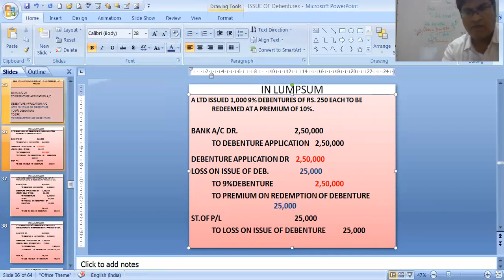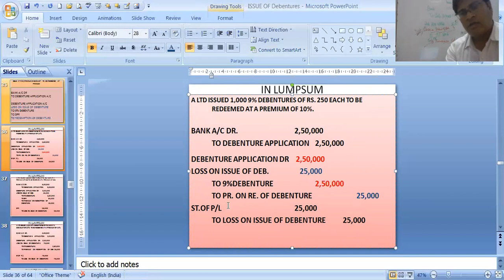We have to write premium on redemption of debentures only, and it is also the same figure.